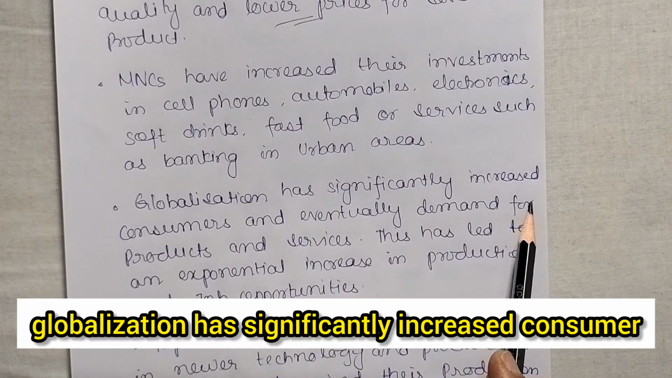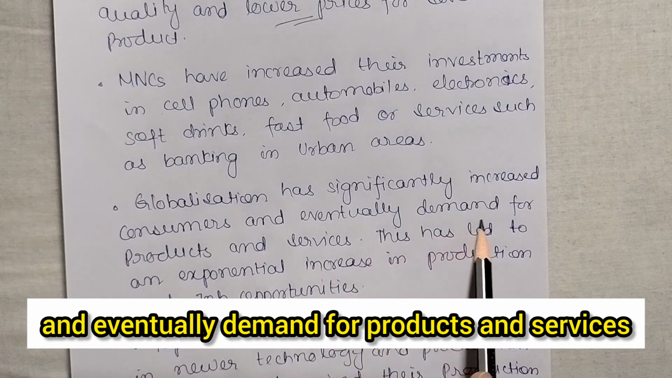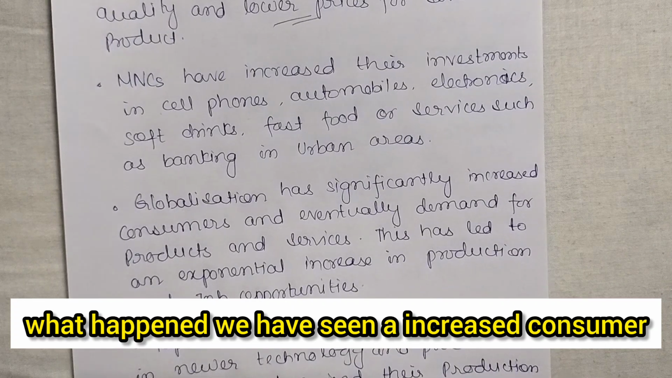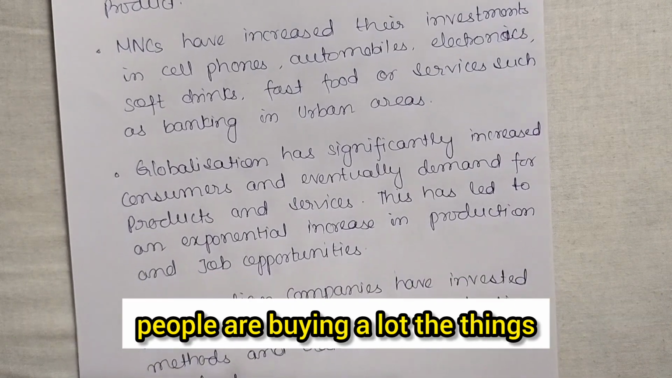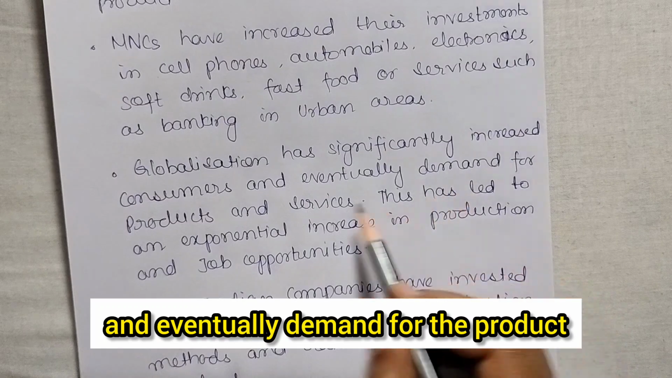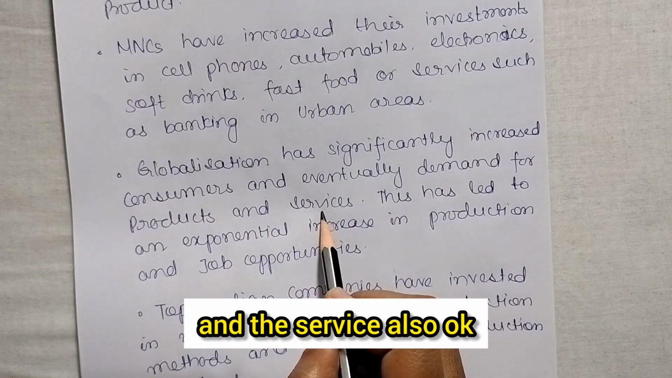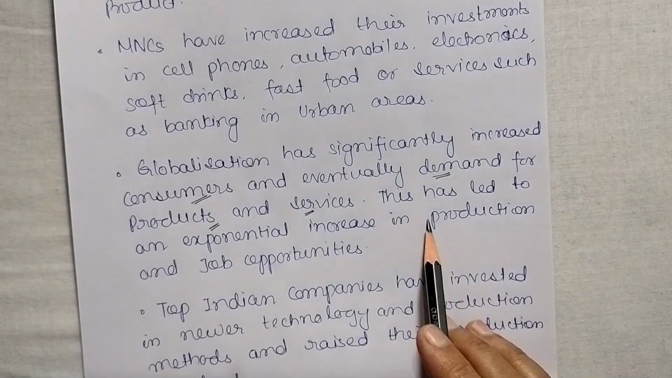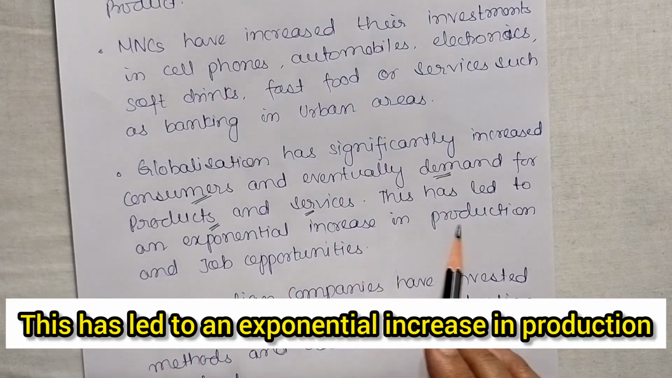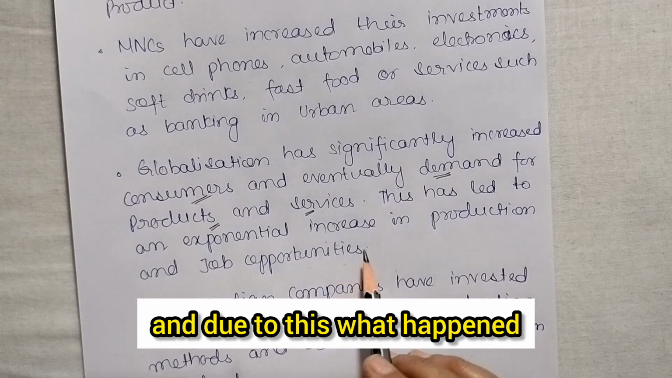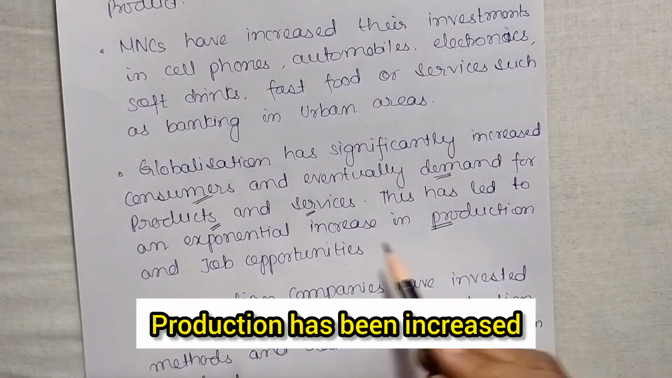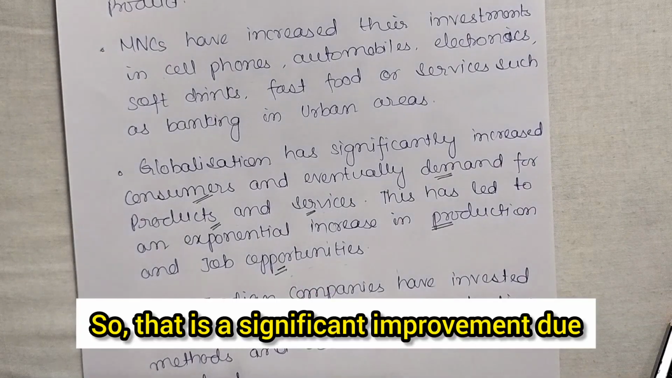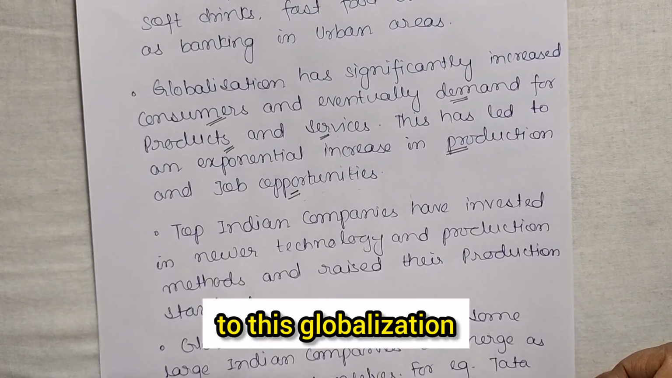globalization has significantly increased consumers and eventually the demand for products and services. So due to this, what happened? We have seen increased consumers. People are buying a lot of things, and eventually there is demand for the products and services also. Okay. Since the consumers are there, there is a demand for products and services. This has led to an exponential increase in production and job opportunities. And due to this, production has increased, and as a result, job opportunities have also increased. Okay, so that is a significant improvement due to this globalization.